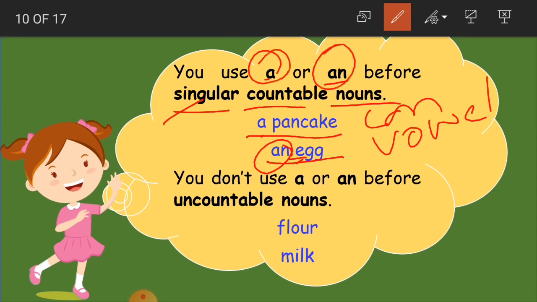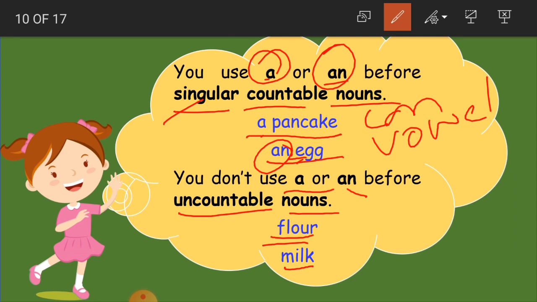And you don't use a or an before uncountable nouns. So before uncountable nouns, what are here in our lesson? They are flour and milk. We are not going to use these articles, a or an, because we can't count it. We'll just write it as it is. Flour. For example, mother is mixing flour for making chapatis. I didn't use a or an. The milkman got milk.